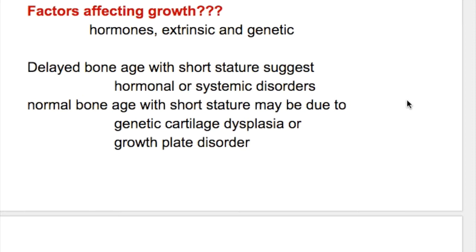This video will discuss the factors affecting growth. So what are the factors that affect growth? They are hormones, extrinsic factors, and the genetic factors.